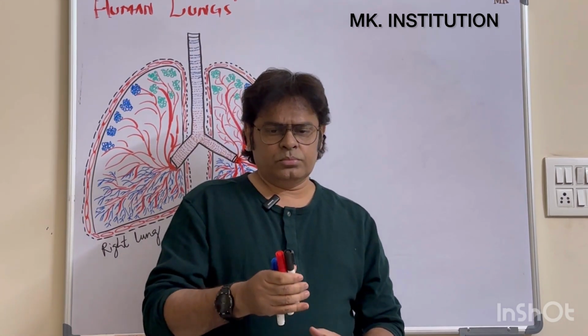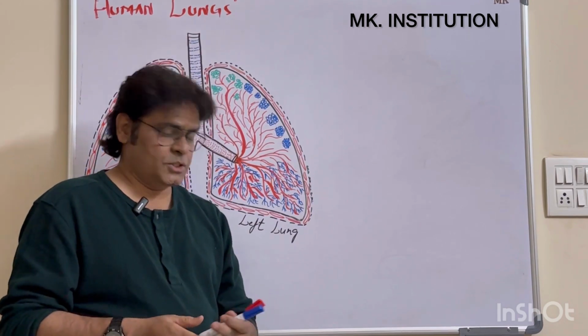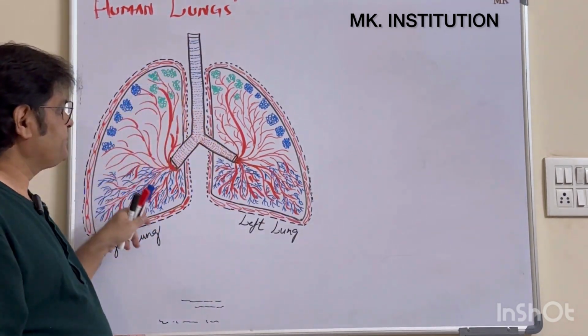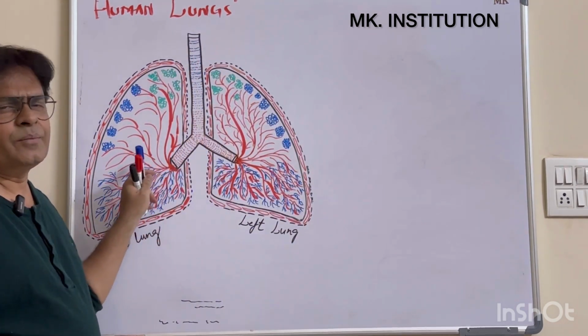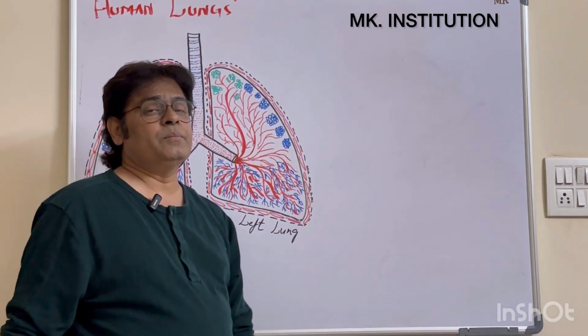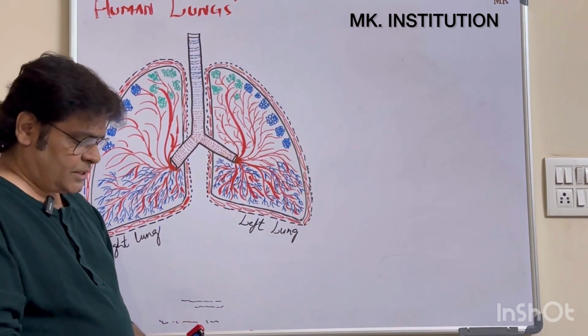So first of all, what is respiration? What is the important organ in respiration? That is the lungs. This is the human lungs. Clear? These lungs play a very important role in respiration, and the respiration is said to be pulmonary respiration. Clear? So, what does respiration actually mean?